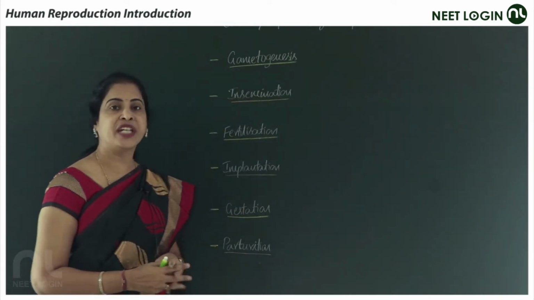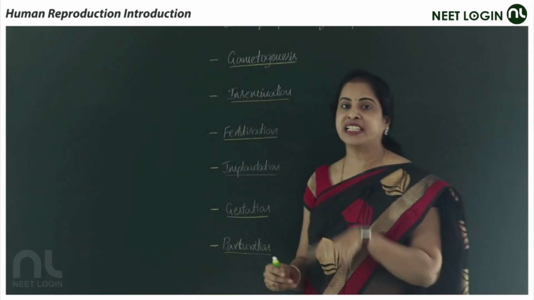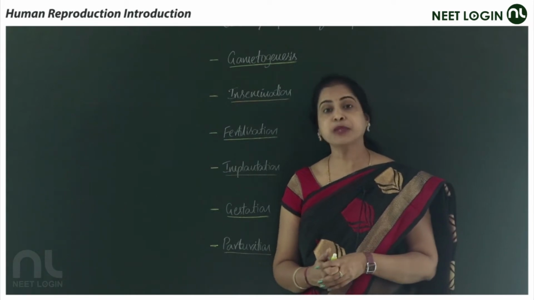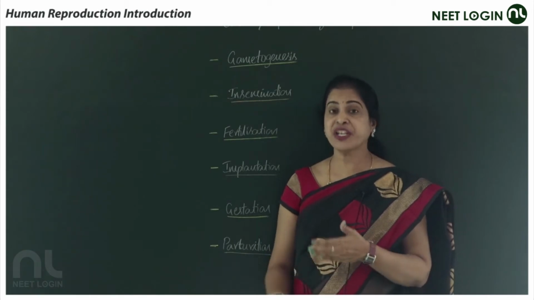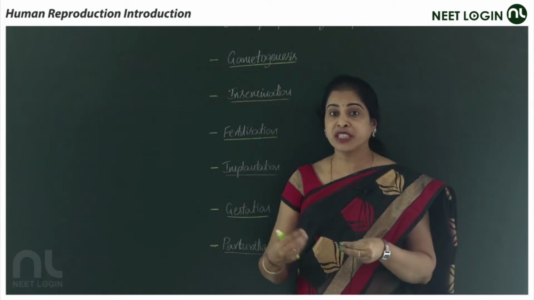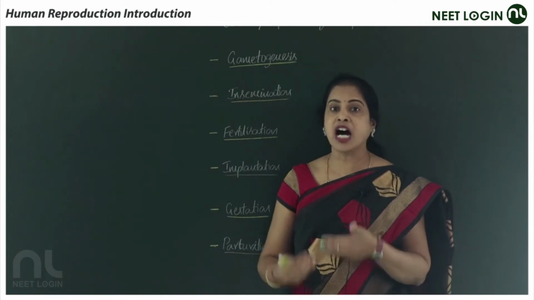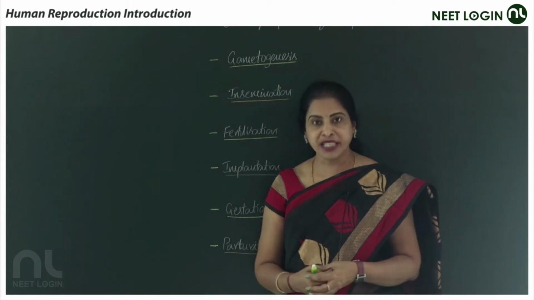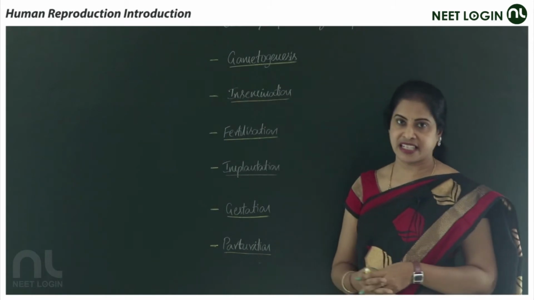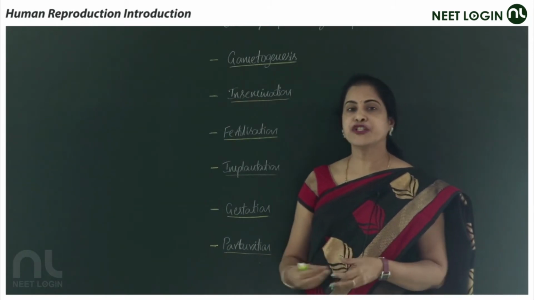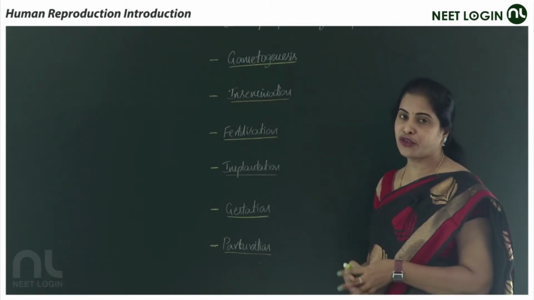These reproductive events can take place in human beings after the puberty stage. After puberty, the gonads, because of the higher concentration and increased levels of hormones, make the organism reproductively able. The success rate increases due to the increase of these hormones. So that is about gametogenesis, the formation of gametes.